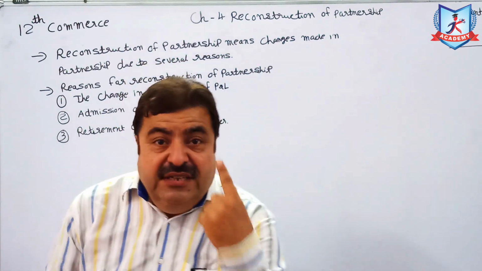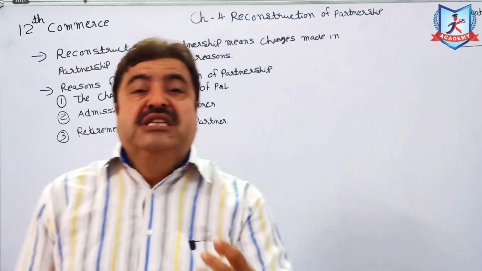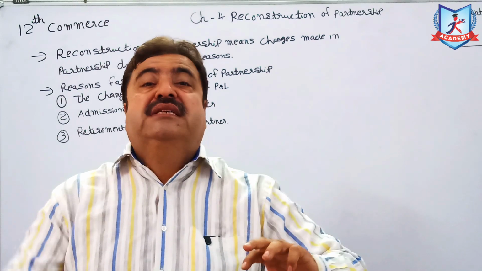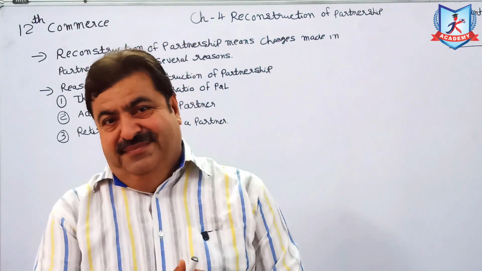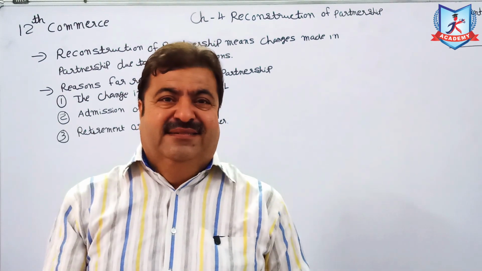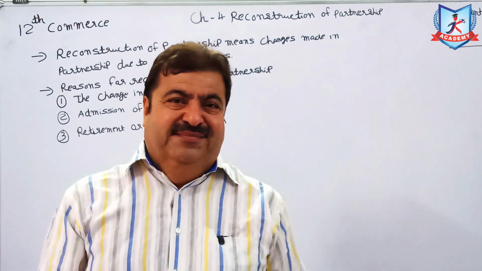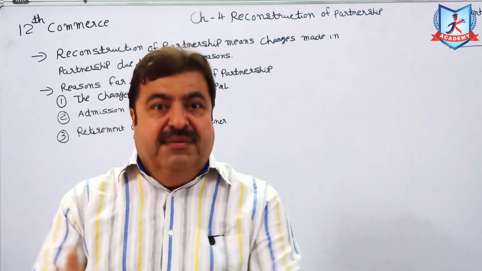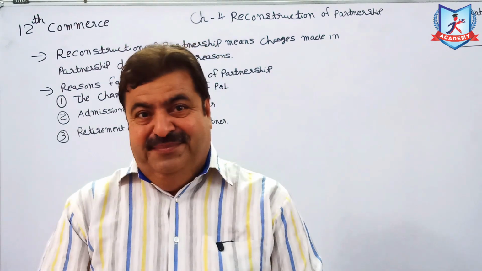Sometimes a partner is not in a position to give sufficient time to the firm. Sometimes due to illness, partner is not able to be active in the firm.